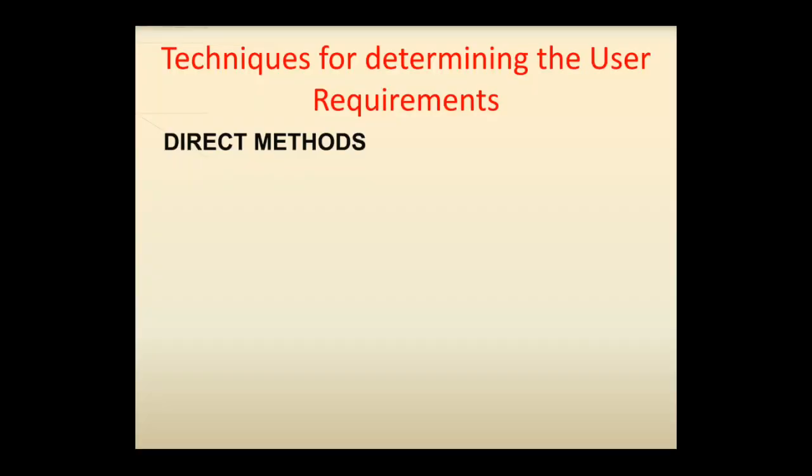Now we move on to the techniques for determining the user requirements. So, business definition and requirements analysis. Basically, in order to understand a business function, we are supposed to perform a business definition and requirements analysis, followed by determining the basic business functions and then describing the current activities through some task analysis, and developing a conceptual model of the system. And by establishing the design standards and style guidelines, we try to establish the system usability design goals, and then we try to define the training and the documentation needs.